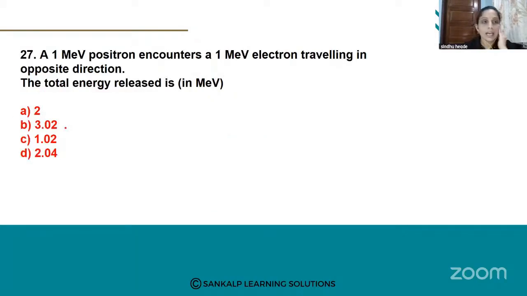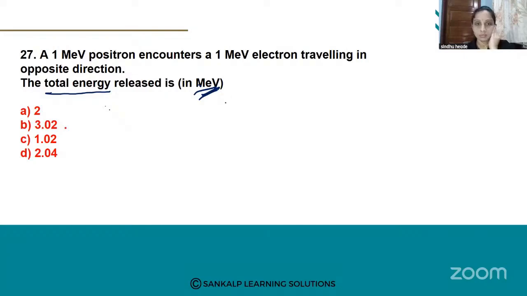A 1 mega electron volt positron encounters a 1 mega electron volt electron traveling in the opposite direction. The total energy released is in mega electron volt. Here they ask the total energy. It is in mega electron volt. ಇಲ್ಲಿ ಕೊಟ್ಟಿರೋದು ಮೆಗಾ ಎಲೆಕ್ಟ್ರಾನ್ ವೋಲ್ಟ್ ಅಲ್ಲೇ, ಕೇಳಿರೋದು ಮೆಗಾ ಎಲೆಕ್ಟ್ರಾನ್ ವೋಲ್ಟ್ ಅಲ್ಲೇ. ಆಯ್ತಾ?